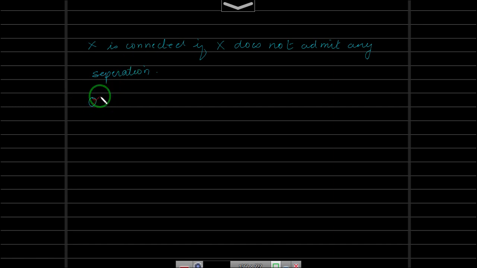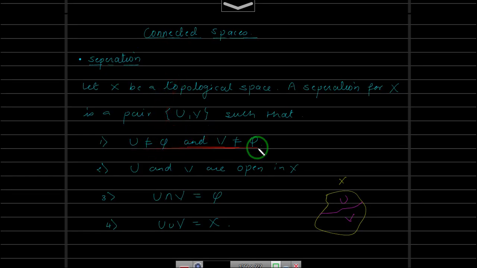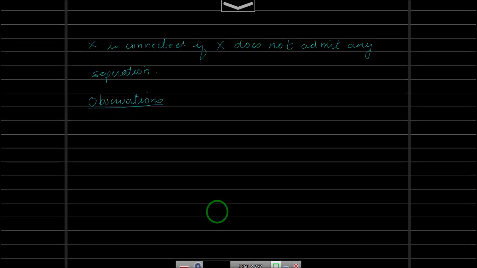Let us see some observations from the definition. From the definition, what we have defined: both should be non-empty, both should be open, they should be disjoint, and union should be whole of X. So if you see these last two points, that is 3 and 4, it says its intersection is empty, that is disjoint, and union is whole of X. So if you take the complement of U in X, it should be equal to V, and if you take the complement of V, it should be equal to U, because both are disjoint, and the union should be whole of X. So from 3 and 4, first observation: U is nothing but the complement of V, and V will be equal to the complement of U.